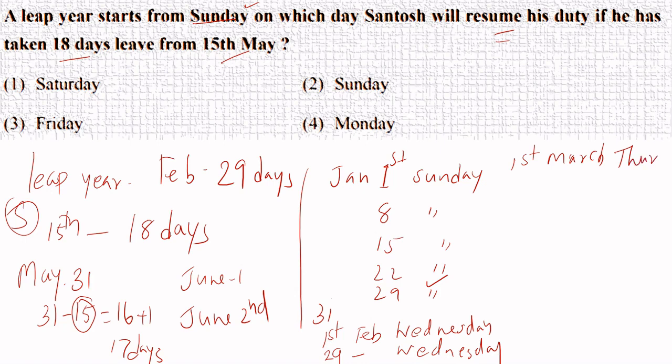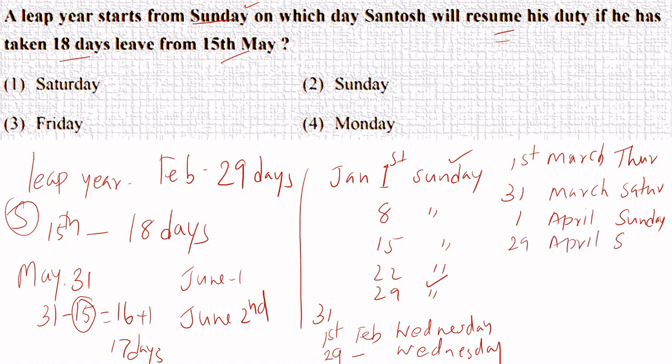If 1st March is Thursday, 31st March will be, after Thursday, when it was Sunday then Wednesday, Monday, Tuesday, then Thursday, Friday, Saturday. 31st March will be Saturday. If 31st March is Saturday, 1st April will be Sunday. If 1st April is Sunday, like this, 29th April will be Sunday.